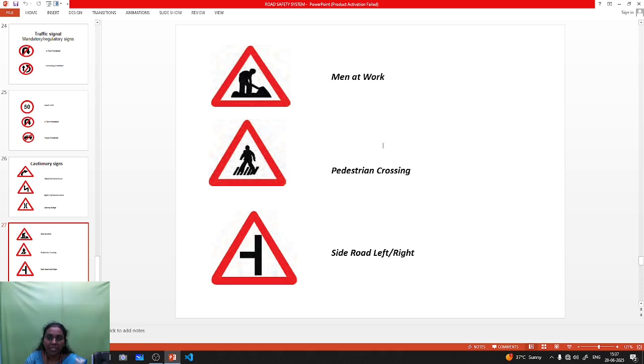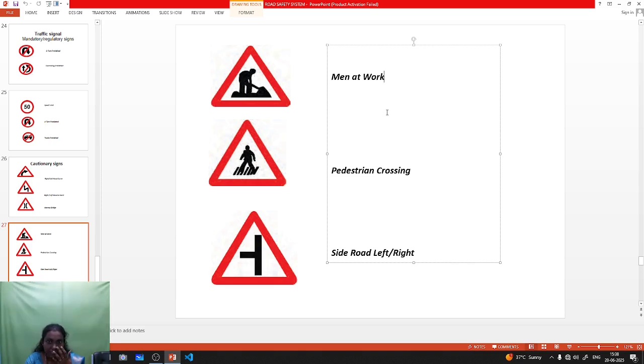Next one is men at work. Most of the time we watch this type of signage board. Men at work: if brick work or some other work is there on the road surface, this signage board is indicated. Men at work or some other signage board. So you must drive very slowly. When you drive the vehicle, it will be very slow.